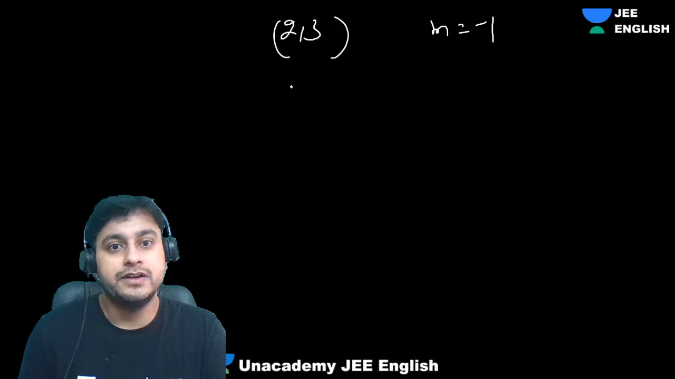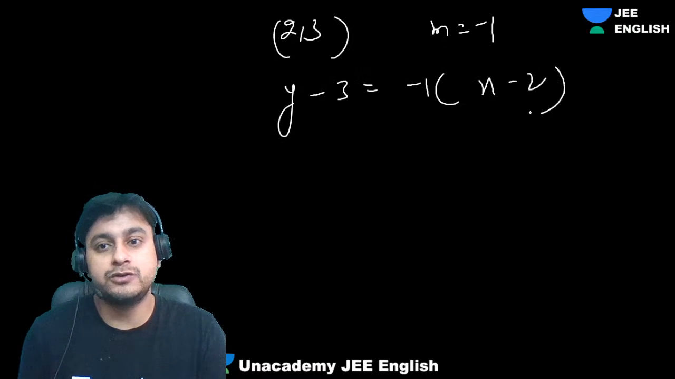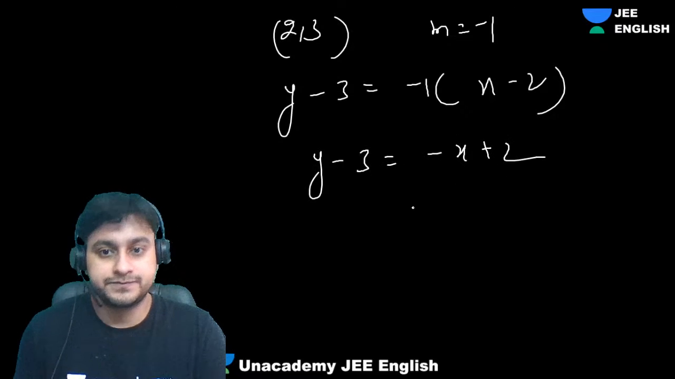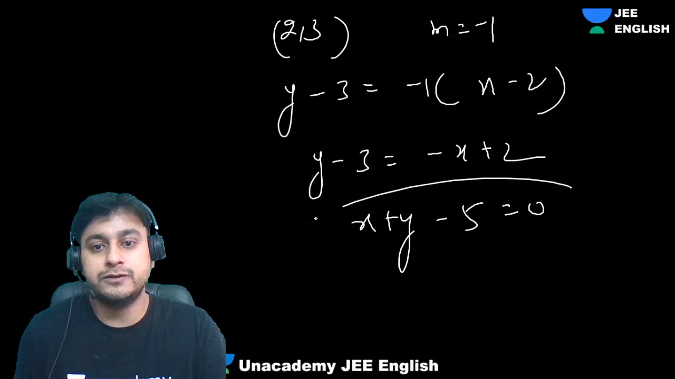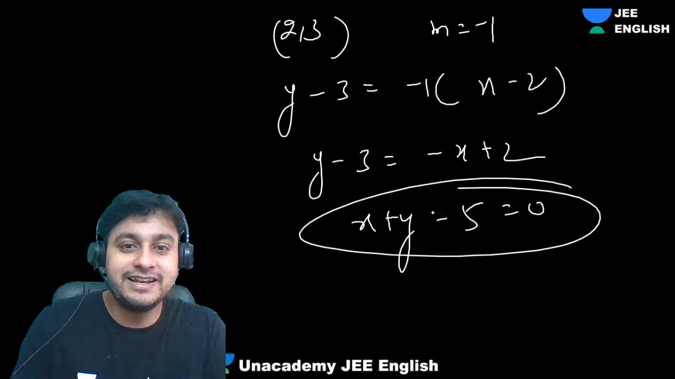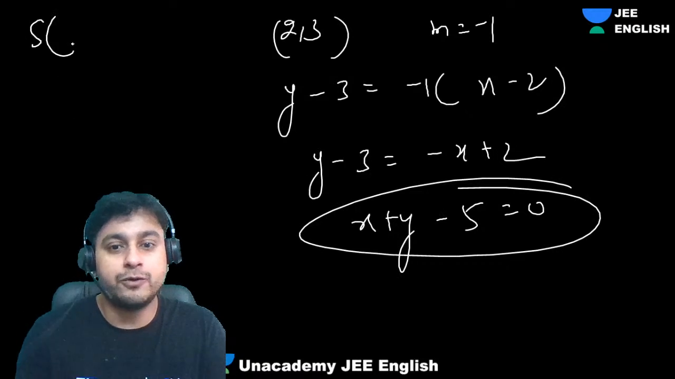So what will be that? y minus y1 equals to slope into x minus 2. So what are we getting? y minus 3 equal to minus x plus 2. So what are we getting? x plus y minus 5 is equal to 0. That is it. So guys, simple, any point, and the focus, everyone knows that focus is